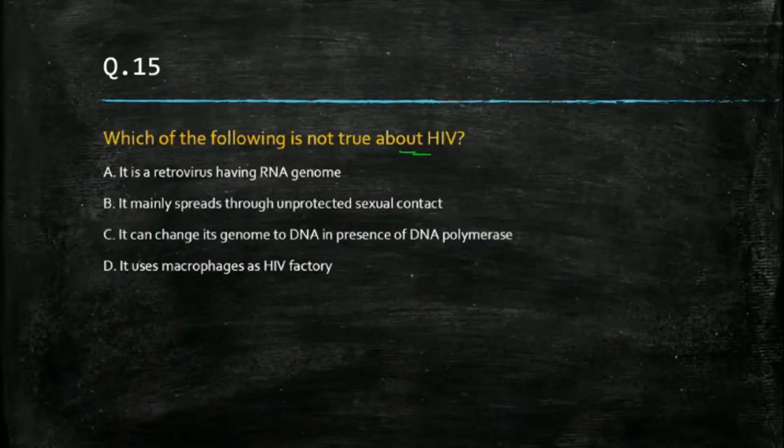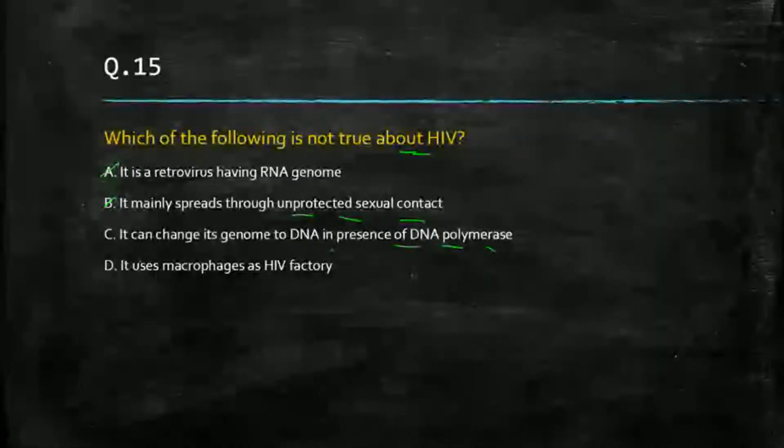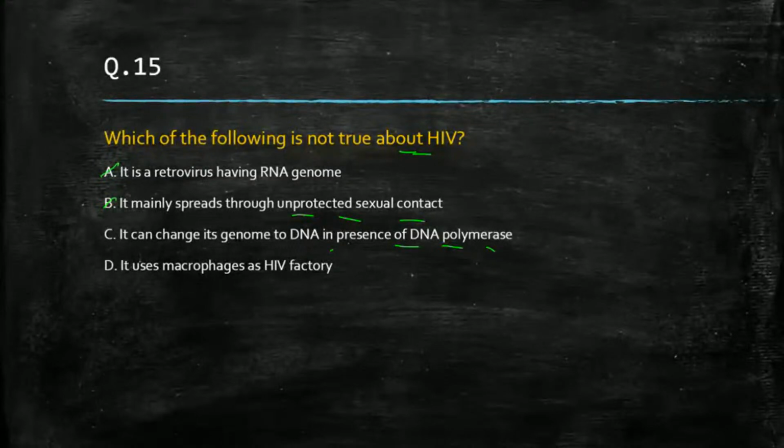Next question. It is a retrovirus having an RNA genome, true. It is mainly spread through unprotected sexual contact, true. It can change its genome to DNA in the presence of DNA polymerase. It uses macrophages as an HIV factory, true. So this should be the incorrect statement.